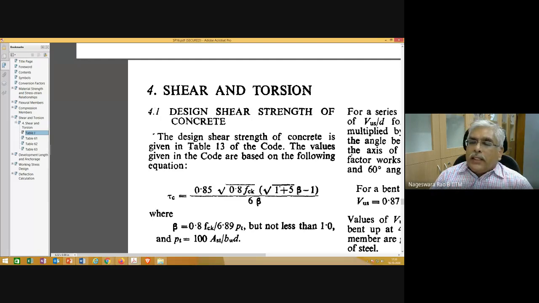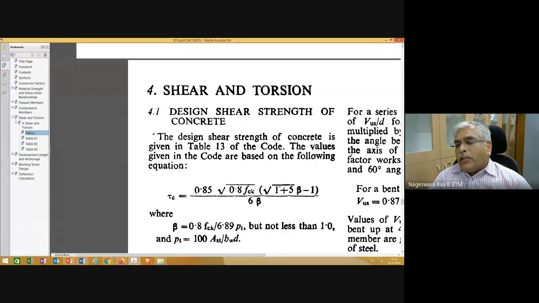Just now we discussed that when there is no shear reinforcement, or when you design the beam only for flexure, the contribution to the shear strength comes from uncracked concrete and aggregate interlock. Those two contributions are lumped into the contribution from the grade of concrete.